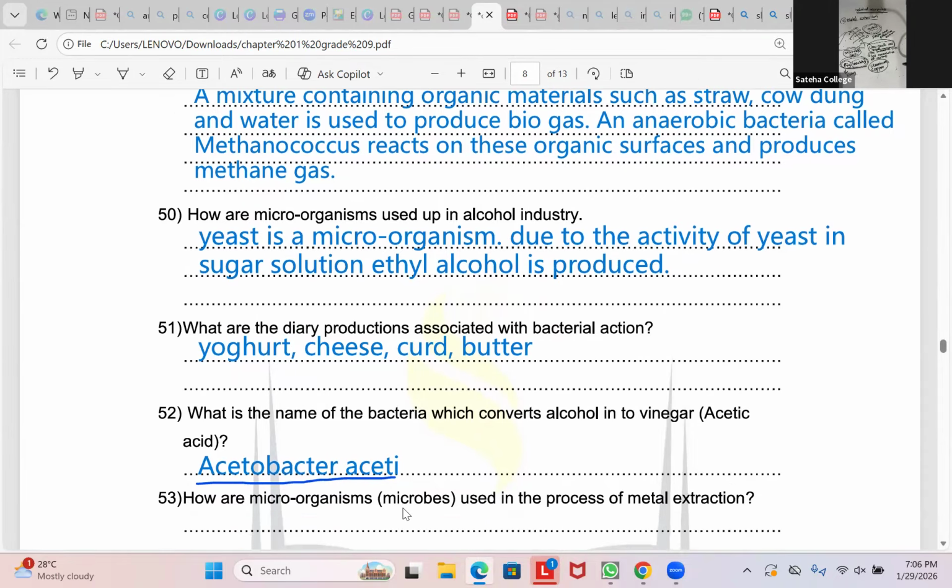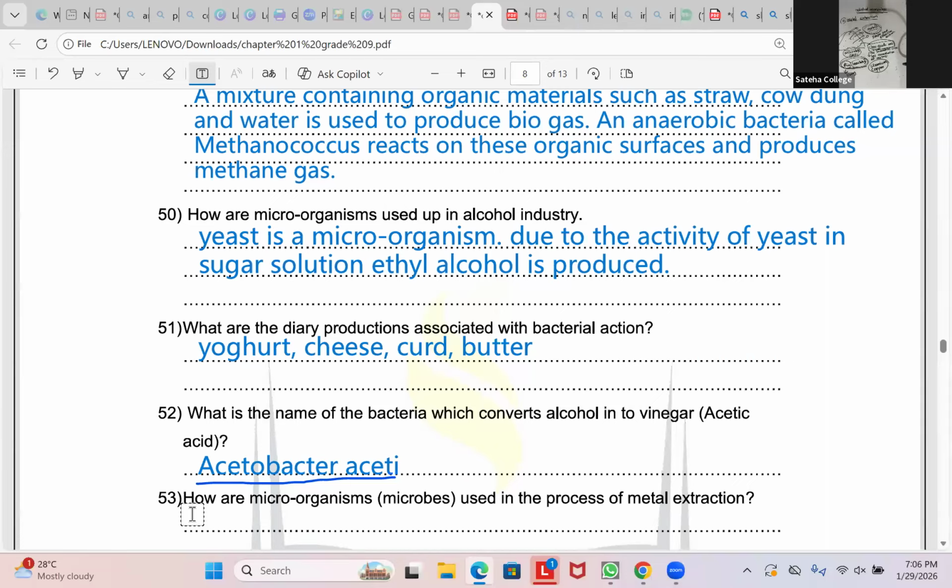How are microorganisms used in the process of metal extraction? You have to write properly. A simple and effective technology where metals are extracted from low-grade ores by using microorganisms. This process is called bioleaching.